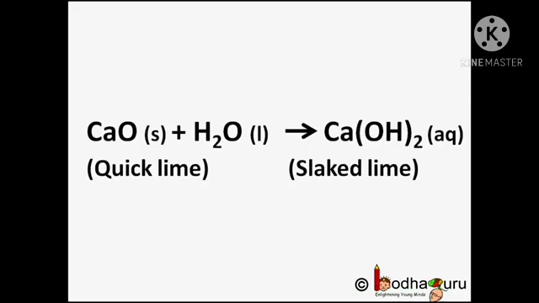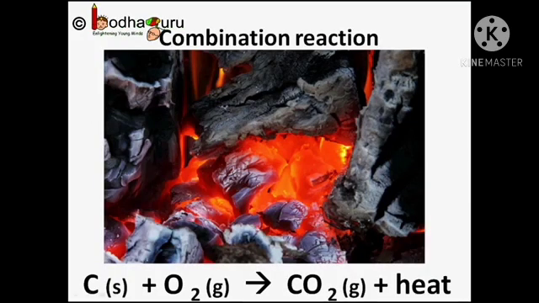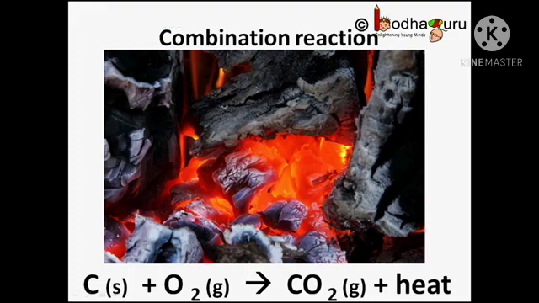In this reaction, calcium oxide, that is quicklime, and water combine to form a single product, that is calcium hydroxide, which is known as slaked lime. So it's a combination reaction in which a single product is formed from two or more reactants. The reactants here are quicklime and water, and the product is slaked lime, that is calcium hydroxide.